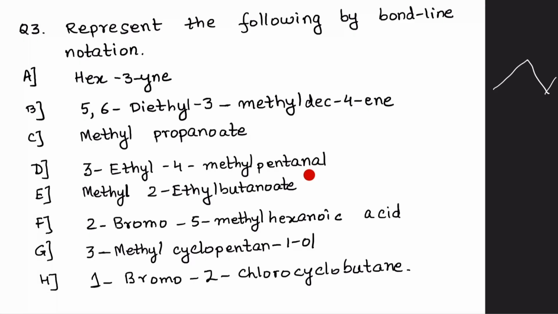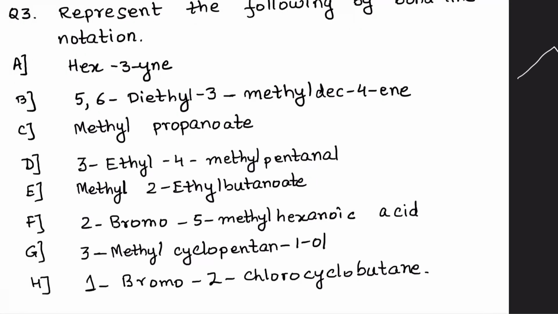It's not ol, it's nal. E, methyl 2-ethyl butanoate. F, 2-bromo 5-methyl hexanoic acid. G, 3-methyl cyclopentane-1-ol. H, 1-bromo 2-chloro cyclobutane.